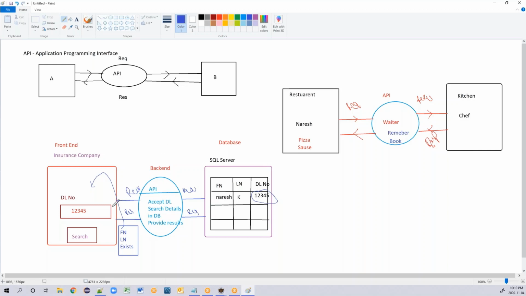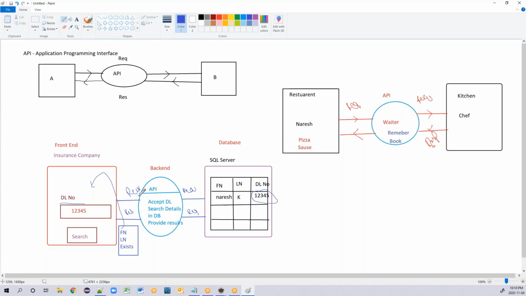So your API takes the instructions from the front end, verifies whether the details are there in the database. If it is there or if it is not there, it will send back the response to the front end of the application. So to do this, we need to have some API knowledge. So there is an API written for this application, which is called display customer details based on the driving license number. That is one kind of API that would be created. Like this, your application can have multiple APIs created.